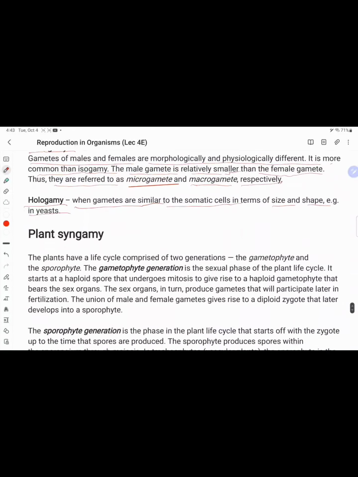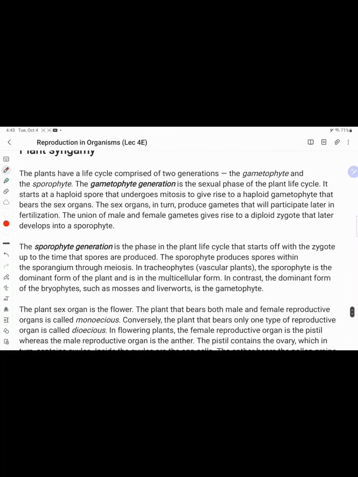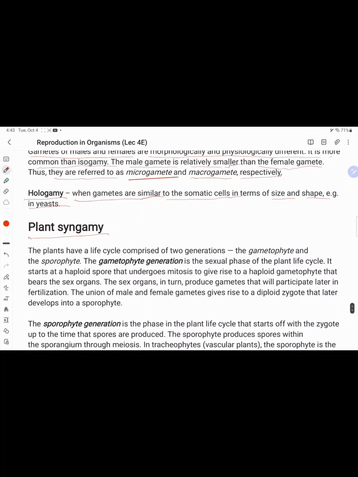Plant syngamy. How does a plant perform such an action? Plants have a life cycle comprising two generations, the gametophyte and sporophyte generations. In the sexual life cycle, haploid spores undergo mitosis to give rise to haploid gametophytes that bear sex organs, and the sex organs in turn produce gametes that participate later in fertilization.